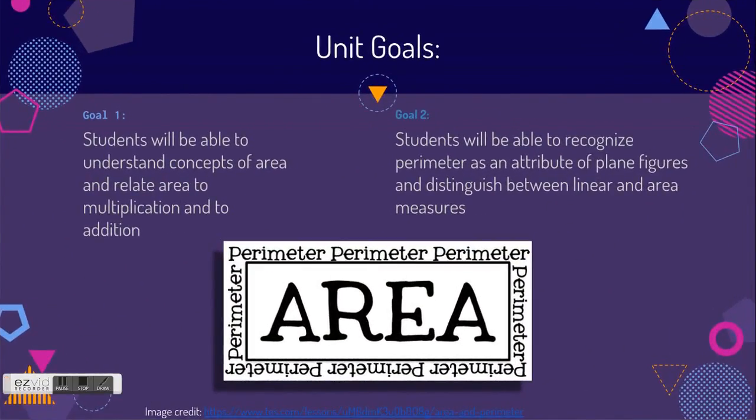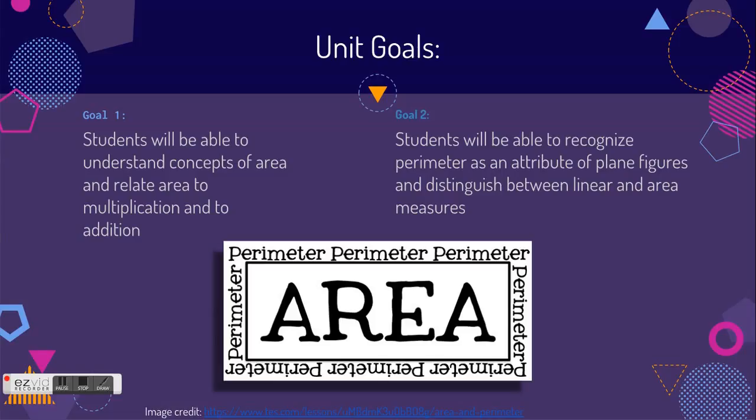The unit plan has 2 goals. The first one is that students will be able to understand the concepts of area and relate area to multiplication and to addition. The second goal is that students will be able to recognize perimeter as an attribute of plane figures and distinguish between linear and area measures. Basically, students will be finding the area and perimeter of figures.